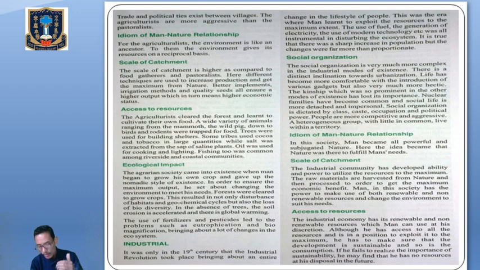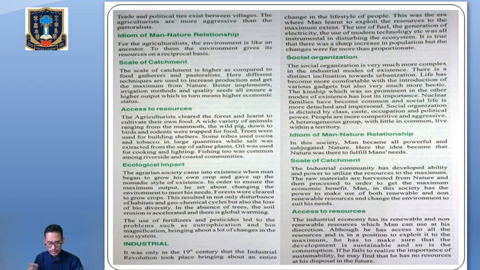That means these particular societies were highly advanced compared to the pastoralists and the hunters and gatherers. So these were using a wide variety of plants and a wide variety of animals for their food. Trees were used for building shelters, salt was extracted from the sap of saline plants, oil was used for cooking and lighting, and fishing was done. So those things were constantly evolving. So they developed different modes for their existence, for their stability.